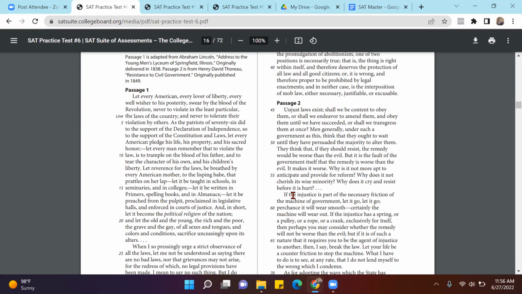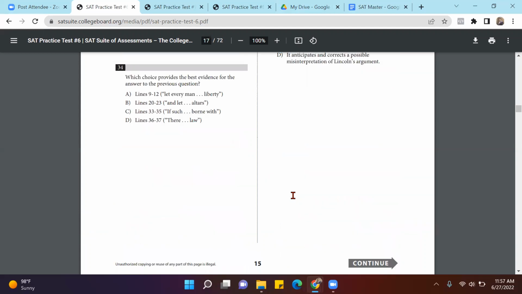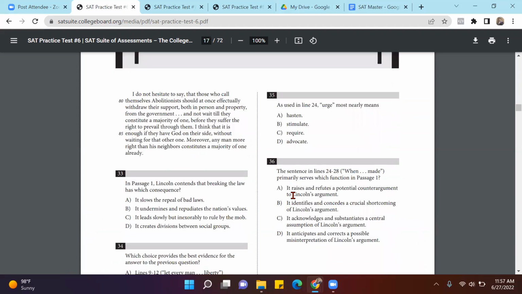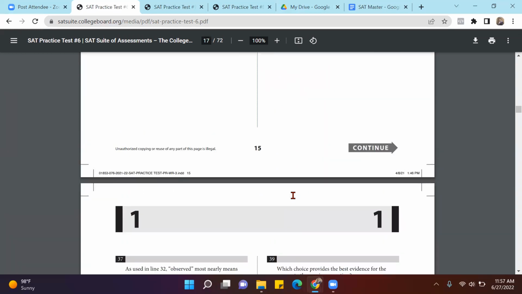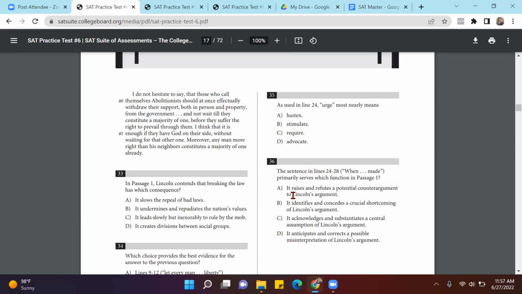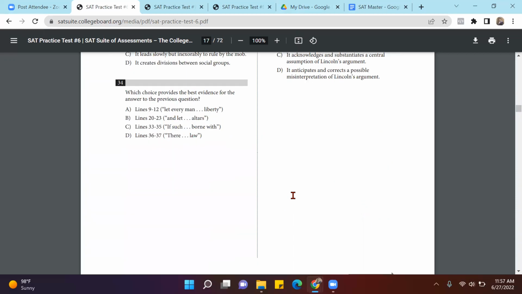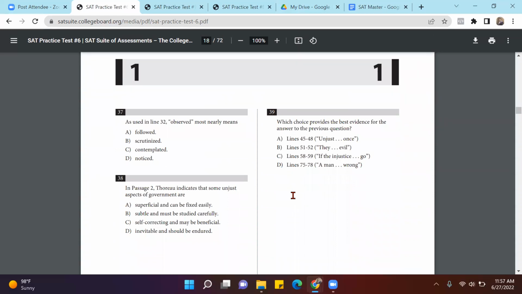The first few questions, as you all can see here, would all be related to the first passage. For example, if you look at this, question 33 says passage 1, 34 is also related to passage 1, 35 is also related to passage 1, 36 is also from passage 1, 37 is from passage 1, and now from 38 onwards, it is passage 2.